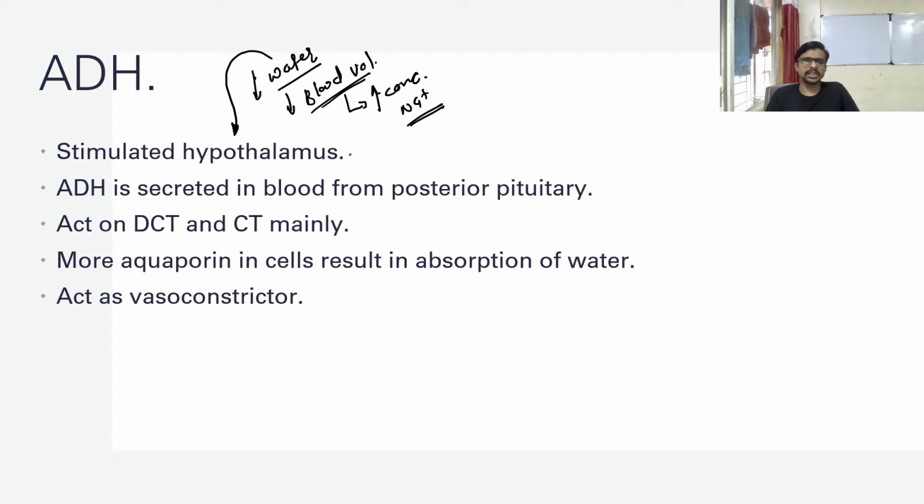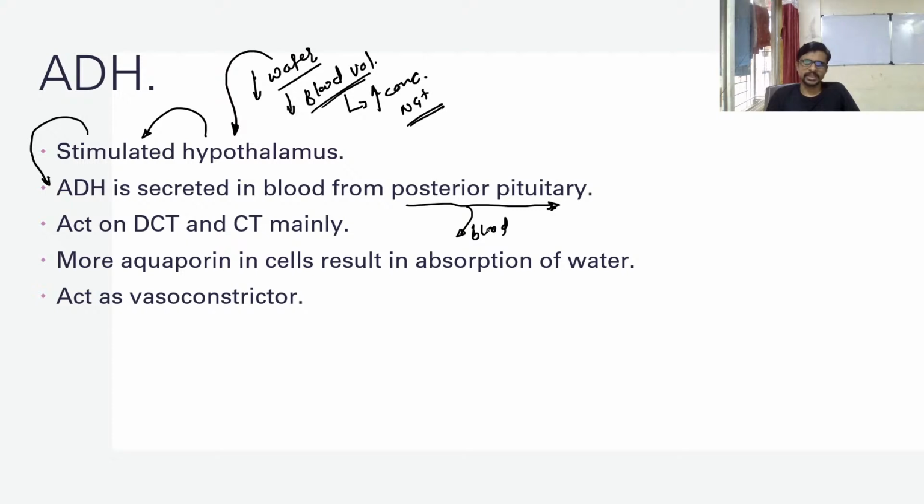Then the hypothalamus gets stimulated and releases ADH through its neuron connection with the posterior pituitary, resulting in the secretion of ADH from the posterior pituitary into the blood.